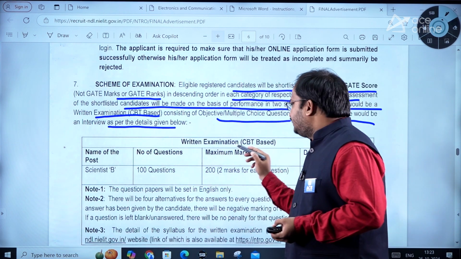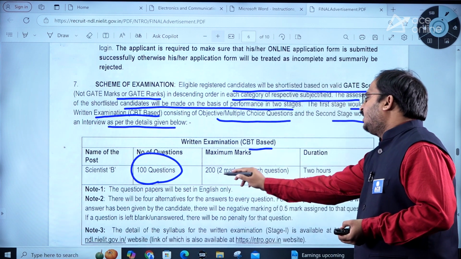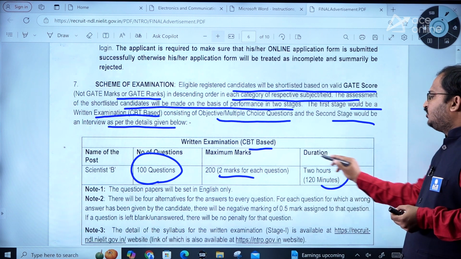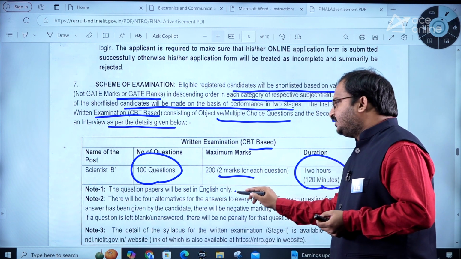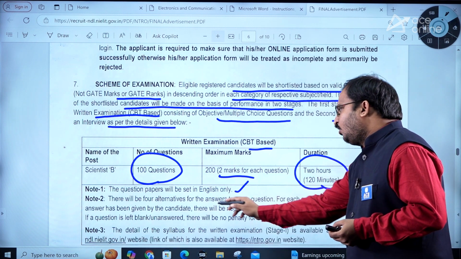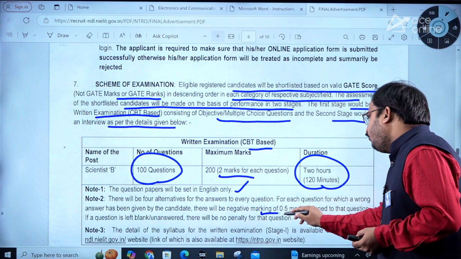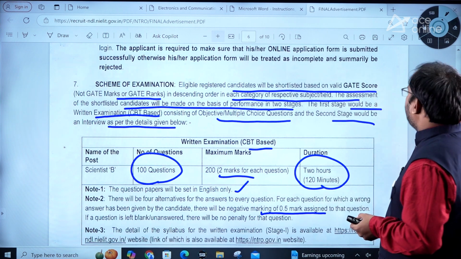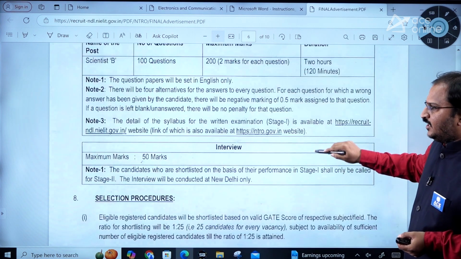Here, written test, computer based examination, 100 questions will be given, 200 marks, each question carrying 2 marks, and 2 hours duration, dear students. The question papers will be set in English only. There will be 4 alternatives for each answer, and there is a negative marking of 0.5 mark. So negative marking is also there. Kindly go through that. The detailed syllabus I have already shown you, where you will get it.